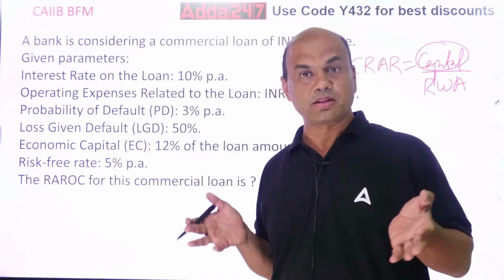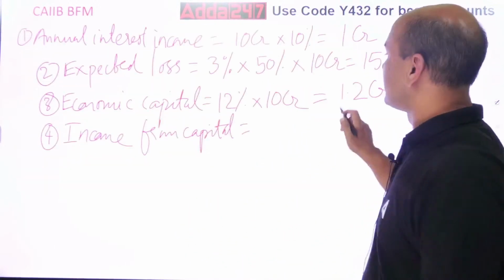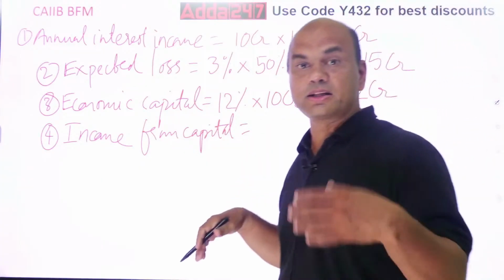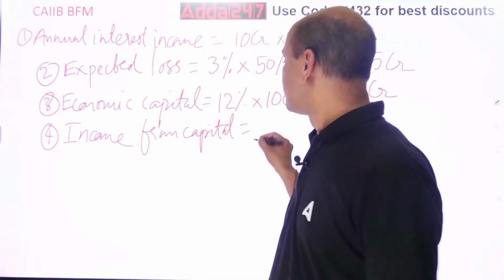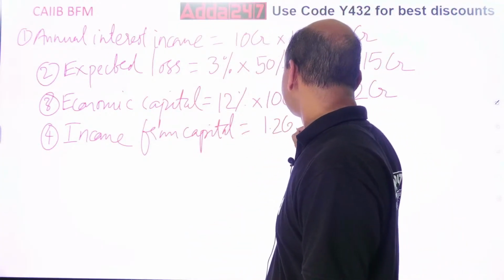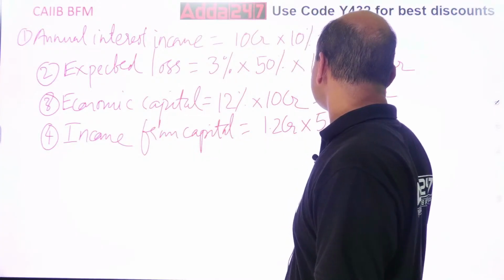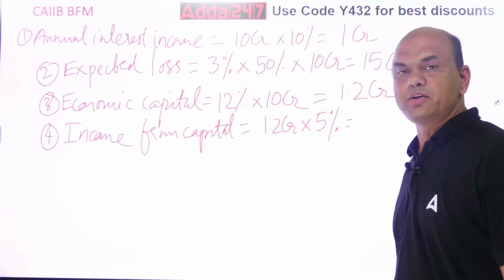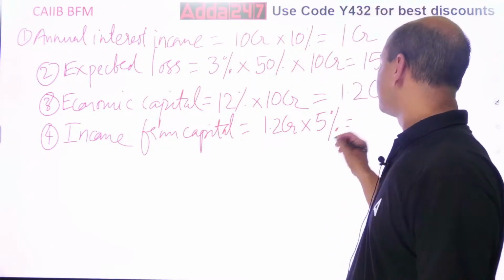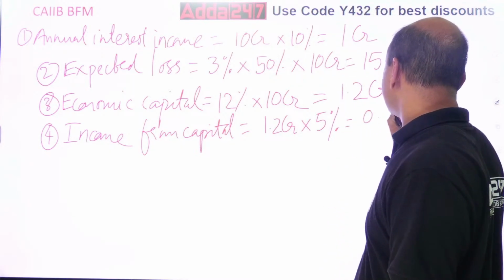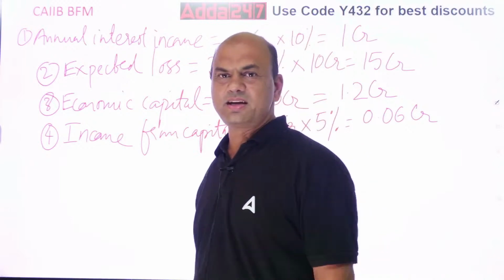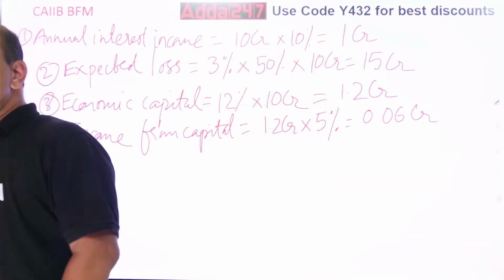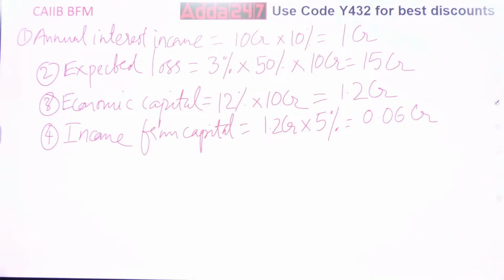If I keep this capital of 1.2 CR in FD instead of giving it as loan, then the income I will be getting is 1.2 CR into 5%. 12 into 5 is 60, so it is 6 lakhs, 0.06 CR. Everything I will write in CR. That's easy, right? 6 lakhs, 0.06 CR.